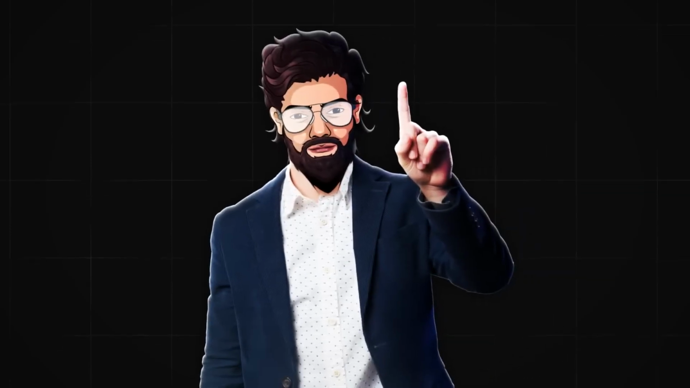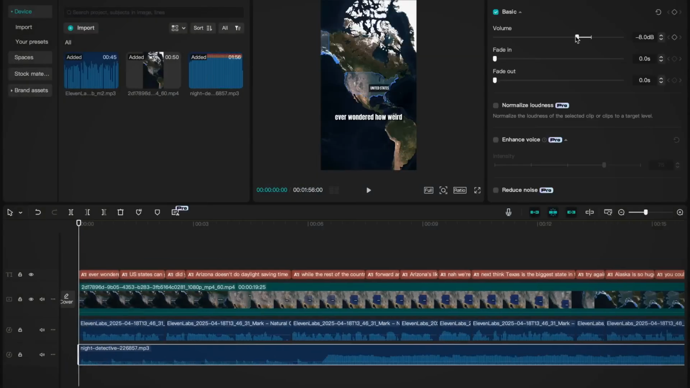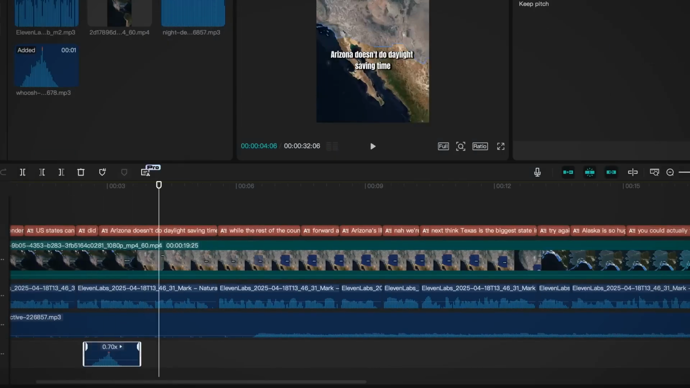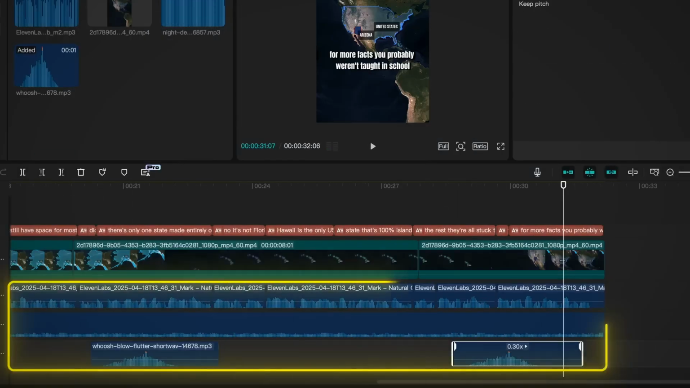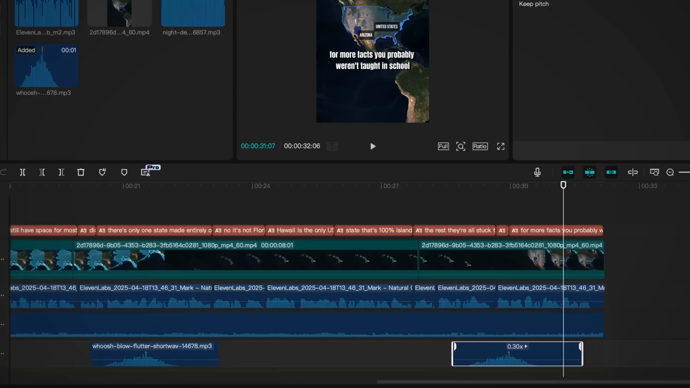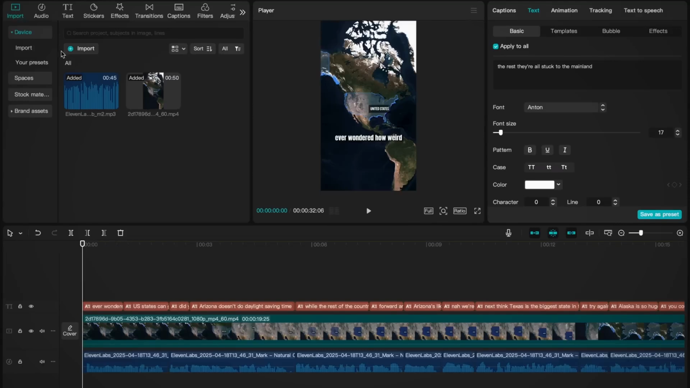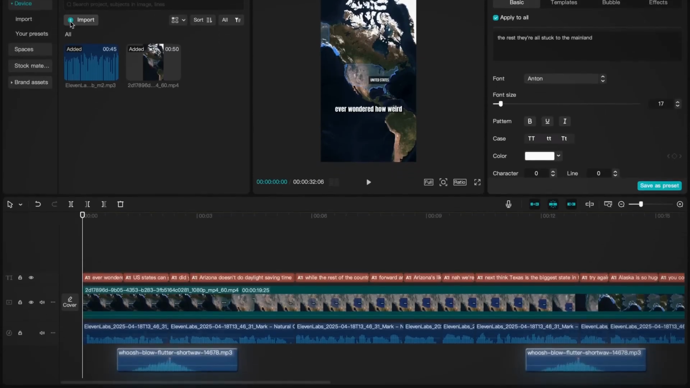And the last part of editing, sound design. Believe it or not, this makes up 50% of whether your video goes viral or not, because if the sound design is bad, it's going to flop, guaranteed. You can start with sound effects to make the video feel more alive. For this video, I want to add a whoosh effect every time there's a zoom in or zoom out.